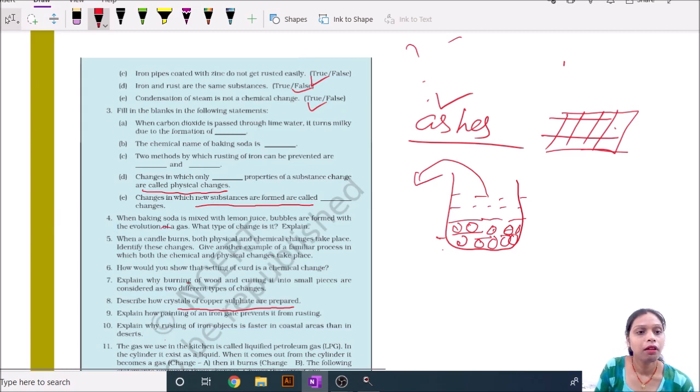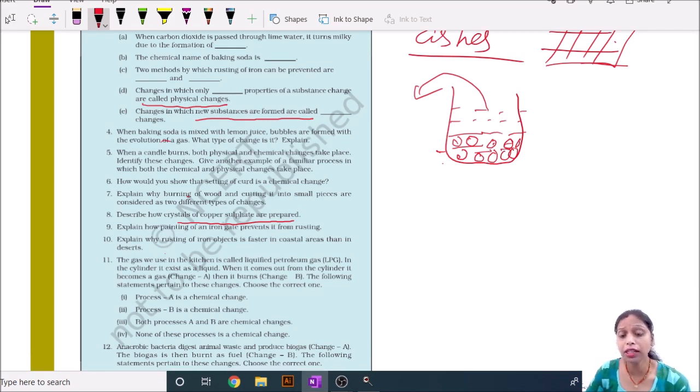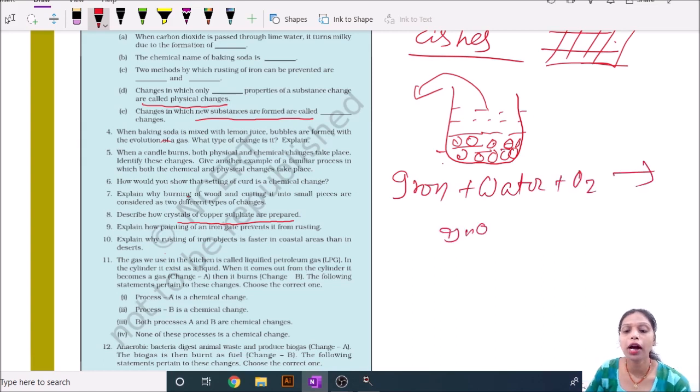Now our next question: how does painting of iron prevent its rusting? You know very well what the cause of rusting is. When iron makes contact with water and air, it converts into iron oxide.